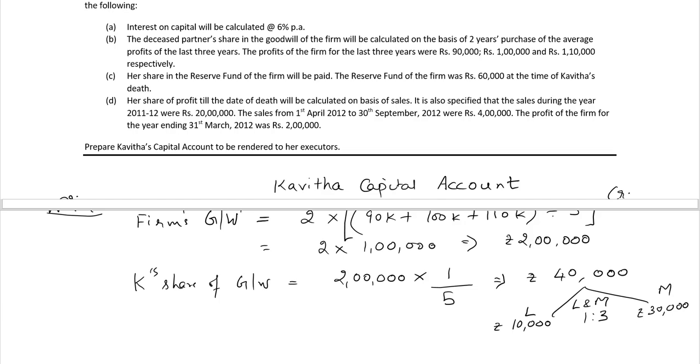The final point D, her share of profit till the date of death will be calculated on the basis of sales. The sales of the previous year is given as 20 lakh and the profit for the previous year is 2 lakh rupees, and sales for the current year up to 30th September 2012 is given as rupees 4 lakh.